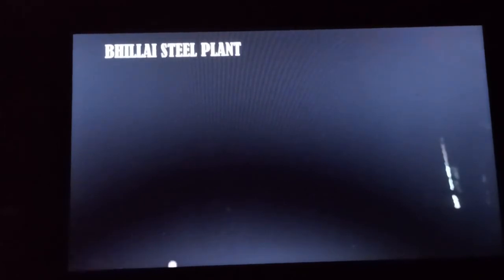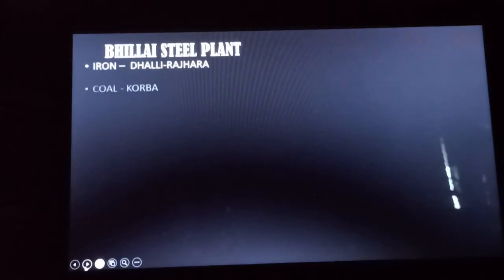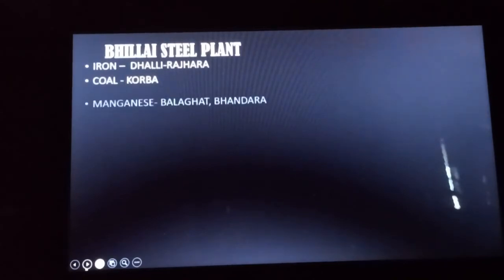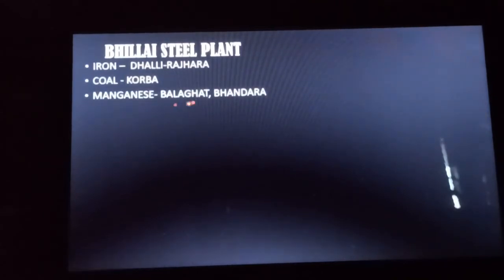So let us see the reasons for the development of this industry. It gets its iron from the Dhalli Rajhara mines of Chhattisgarh. Next, it gets its coal from the Korba mine. Next, the manganese from the Balaghat and the Bhandara regions.